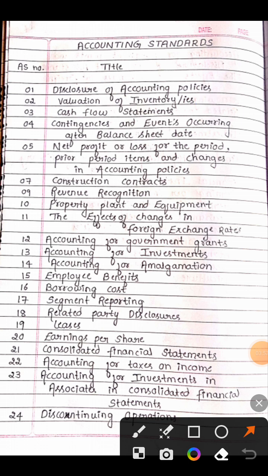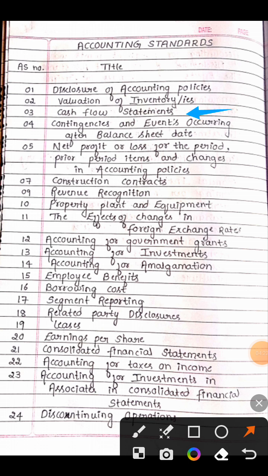So the next is AS3. This is cash flow statement. AS3, cash flow statement. Close your eyes. AS3, cash flow statement. Remember the first one, disclosure of accounting policies. 2, valuation of inventory. 3, cash flow statement.